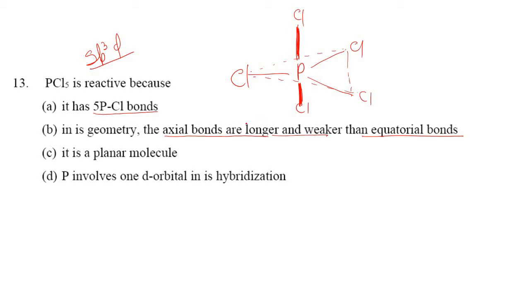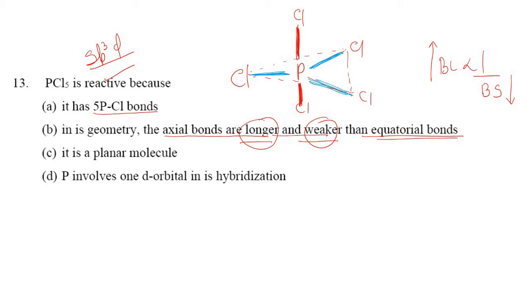Okay, the axial bonds are longer. So we know that if the bond length is longer, then it is inversely proportional to bond strength. If bond length increases, bond strength decreases. If bond strength decreases, it is weaker, and if it is weaker, then PCl5 is reactive. Okay, so therefore we say that the axial bonds are longer and weaker than the equatorial bonds. Now the question arises, which are equatorial bonds? So these are equatorial bonds. So this is one equatorial, this is the second equatorial, and this is the third equatorial bond, right?